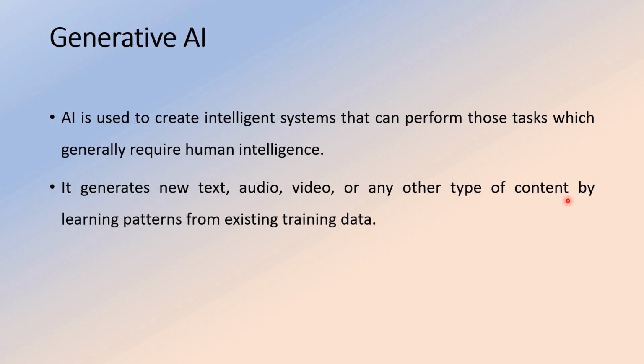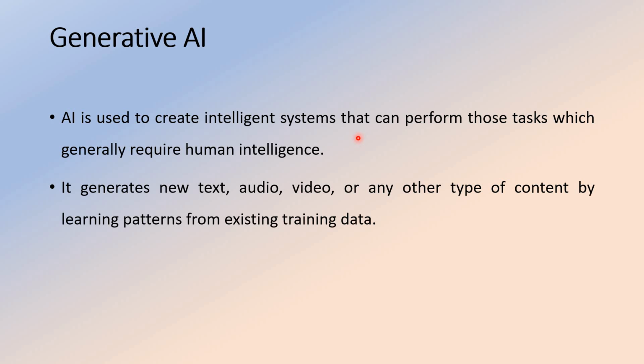Now, how are things going in generative AI? What are the other things we need to see about this particular generative AI? So this AI is used to create intelligent systems that can perform those tasks which generally require human intelligence. Okay, as in the previous slide, we have gone through some definitions, that is, we are developing systems which think like humans as well as act like humans.